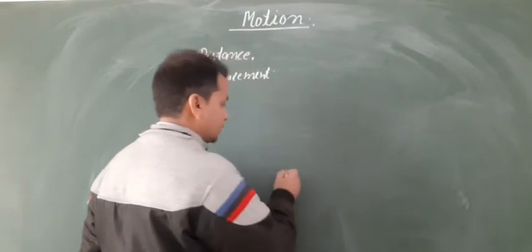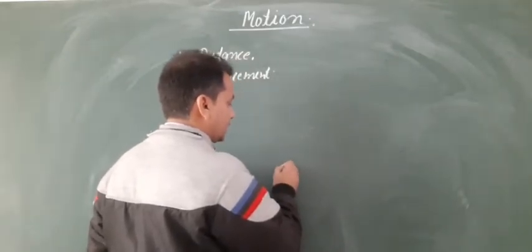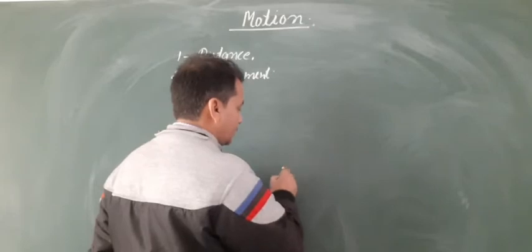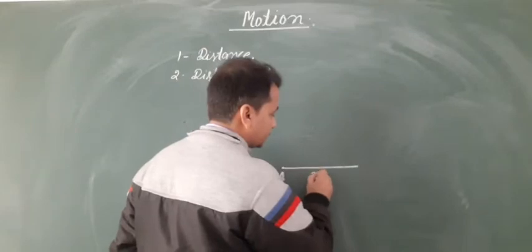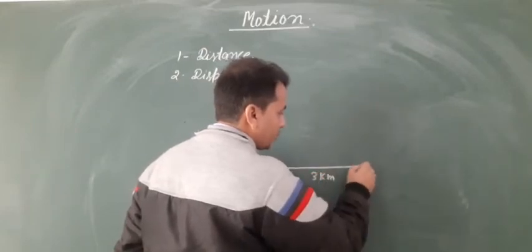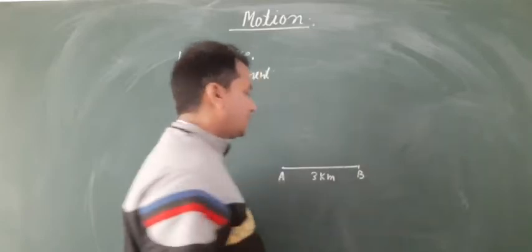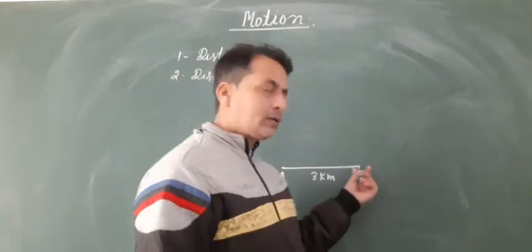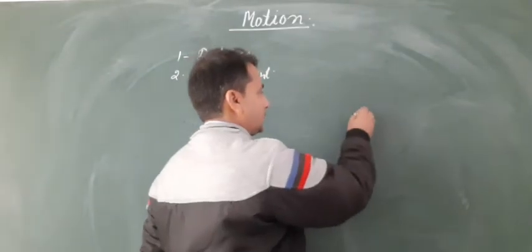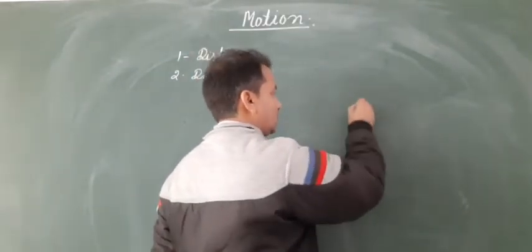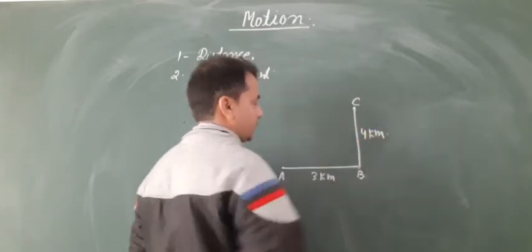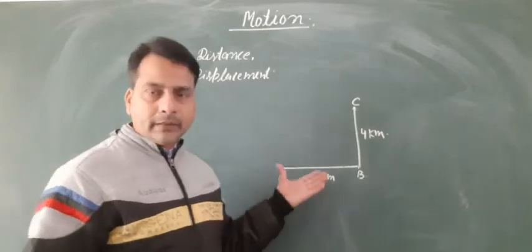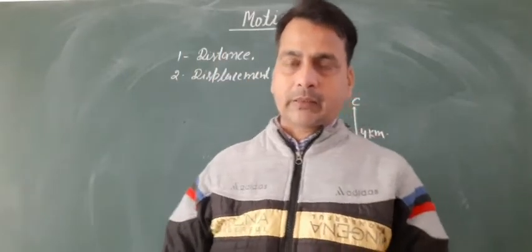Here is an example. Suppose a person or object travels from point A 3 km to point B, then the object turns from point B to C, 4 km. So what is the distance traveled by the moving object?